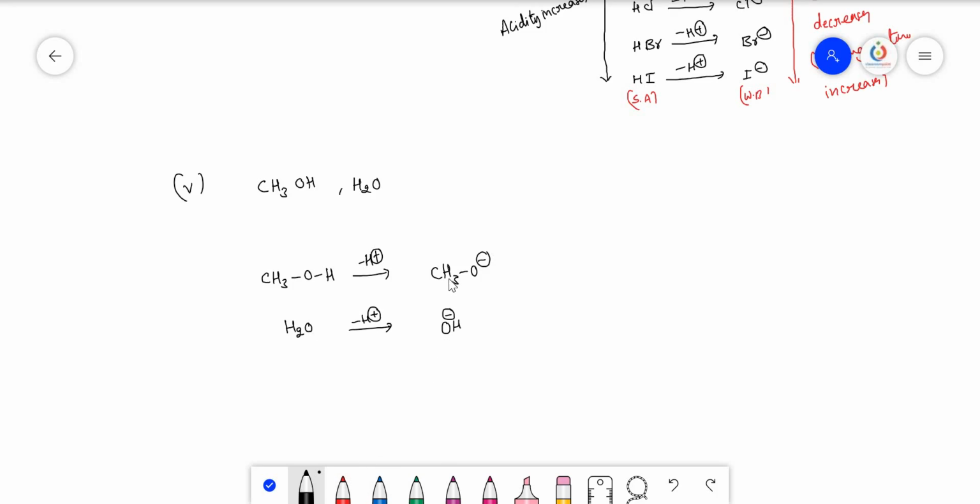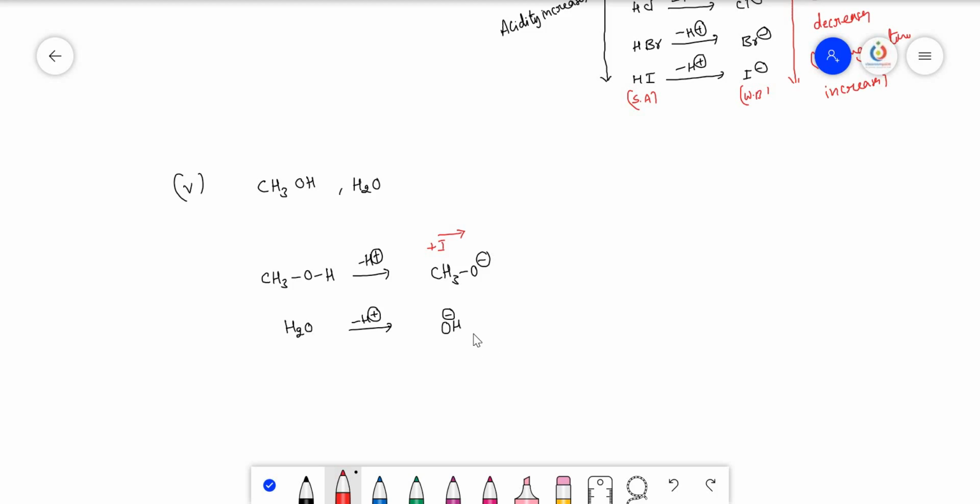In these two compounds, the methyl group is a plus I group, which relays electrons to the oxygen and makes the methoxide ion less stable. Less stable means this is the unstable one. Here no such groups are there to release electrons, so OH minus is the more stable.